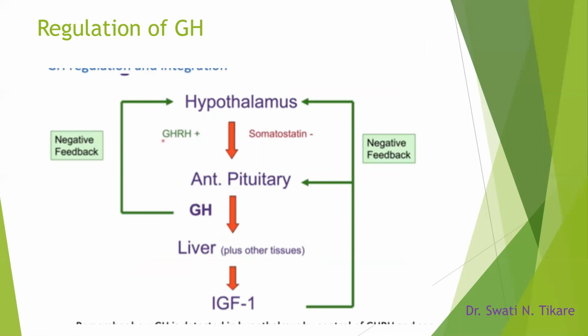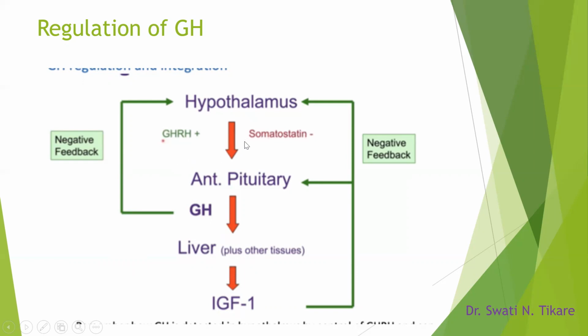Coming to the regulation of growth hormone. We have learned about the positive and the negative feedback mechanism. Here, the growth hormone is mainly regulated by the negative feedback mechanism. Hypothalamus releases two hormones, growth hormone releasing hormone and growth hormone inhibiting hormone.